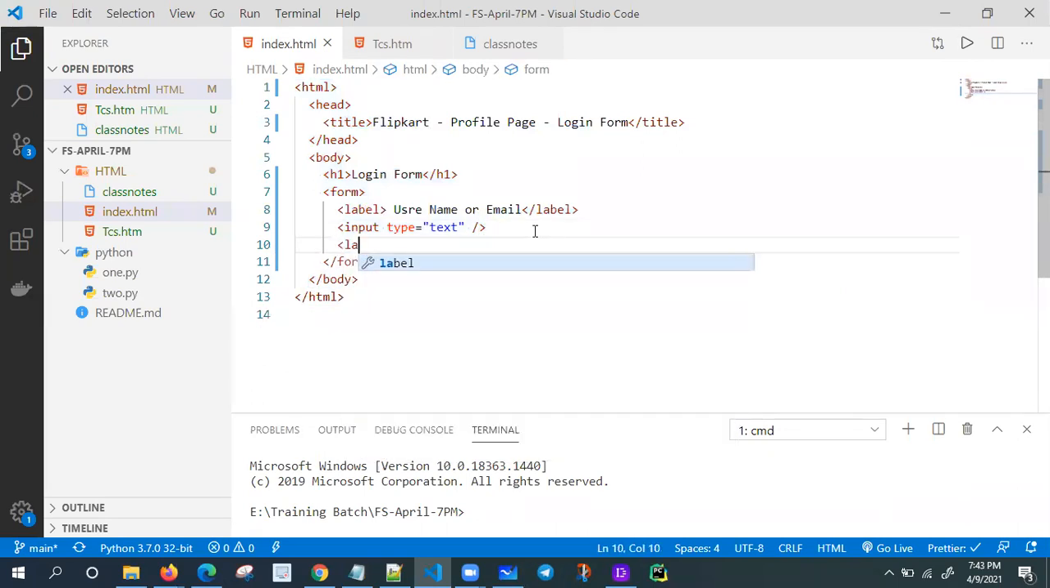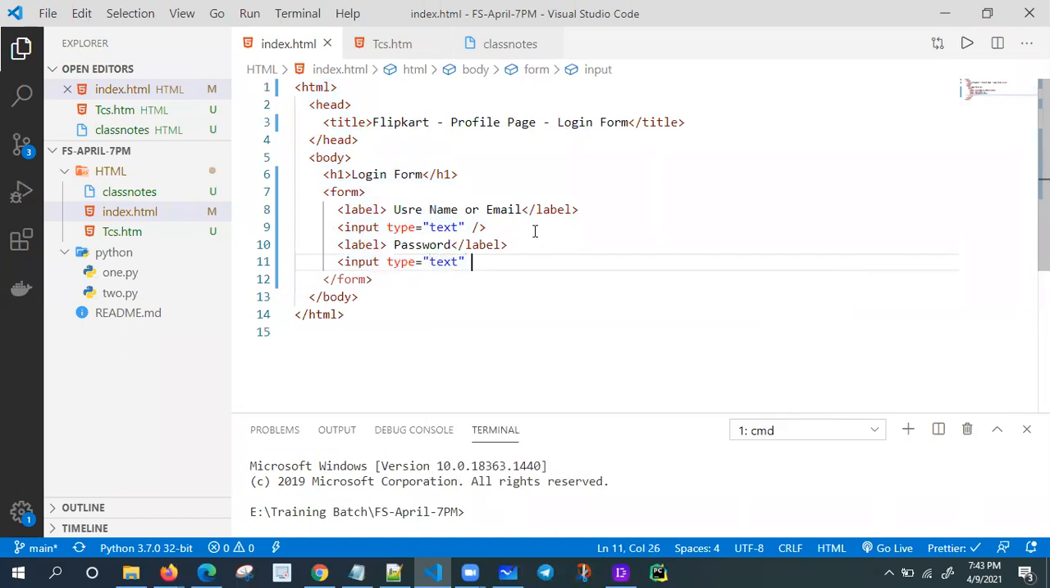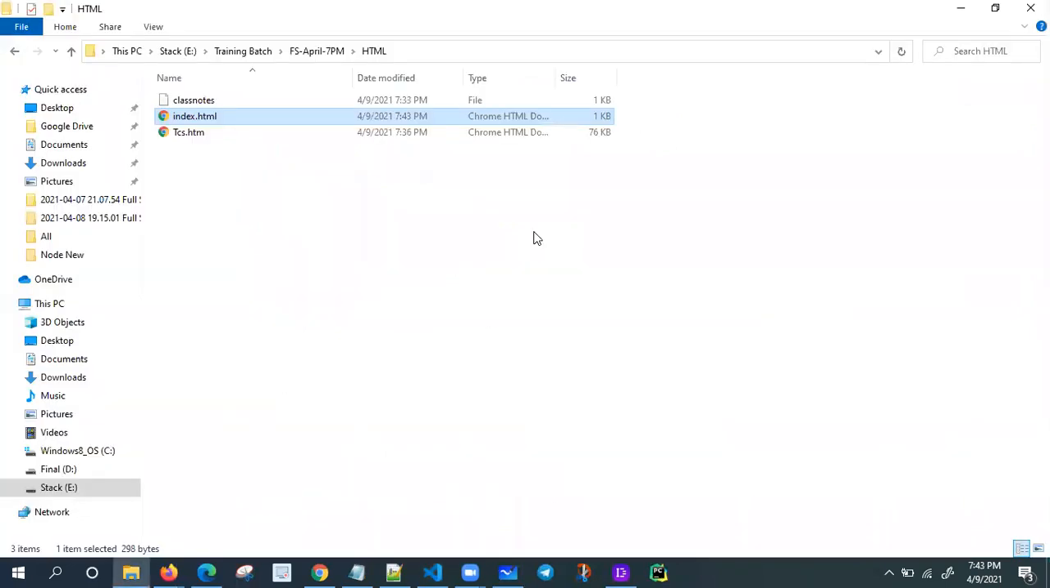Create one label, label equal to password. After that, I'm going to create one input box, input type equal to text, like this I'm giving. Okay, let me try this one.